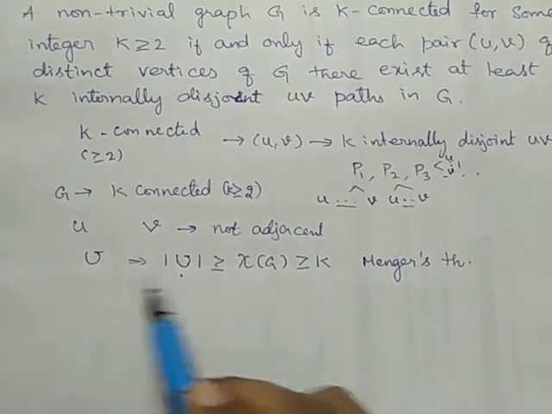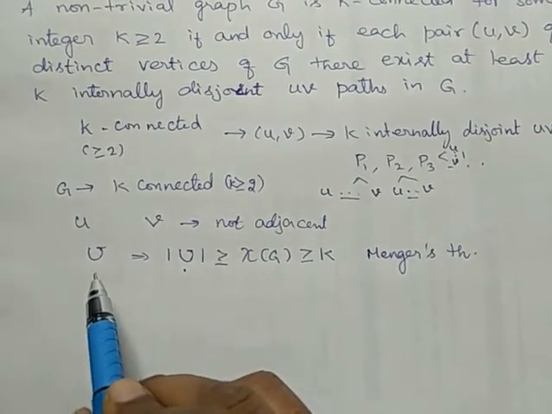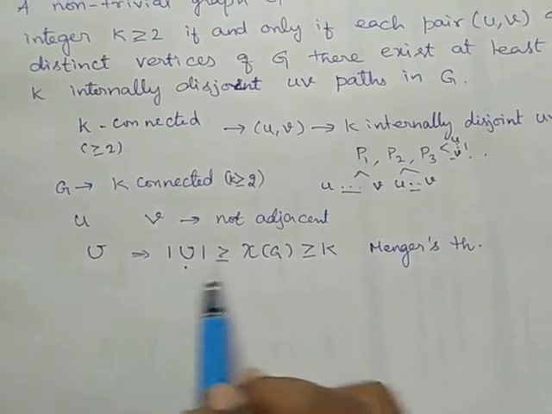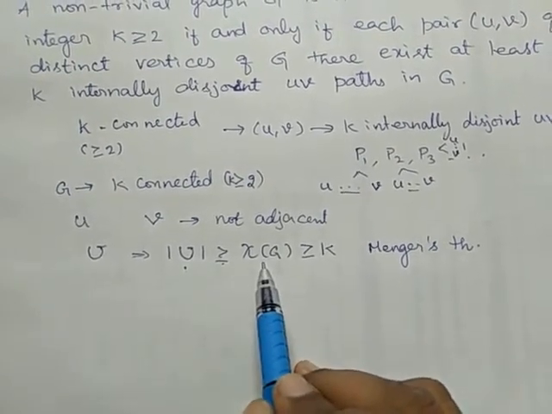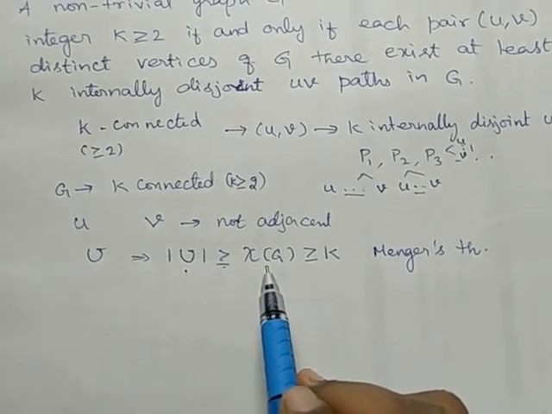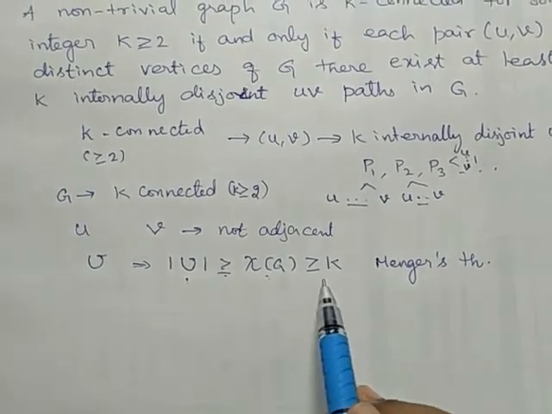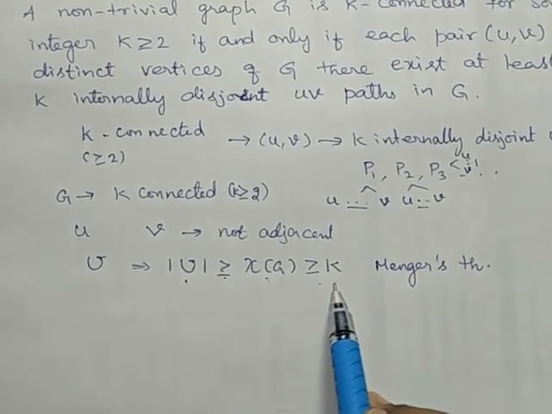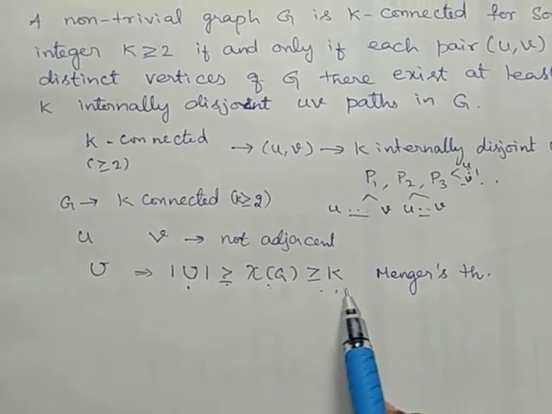So we have taken U as the minimum u-v separating set. Since it is a minimum u-v separating set, it should be greater than or equal to chi of G. What is chi of G? The cut set with minimum cardinality. And it should be greater than or equal to k because we are considering a k-connected graph, right?